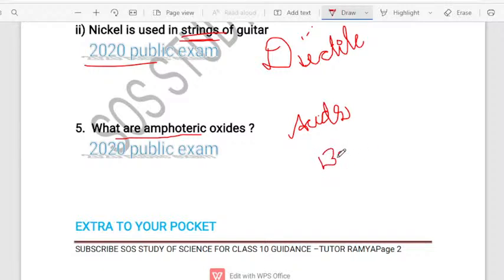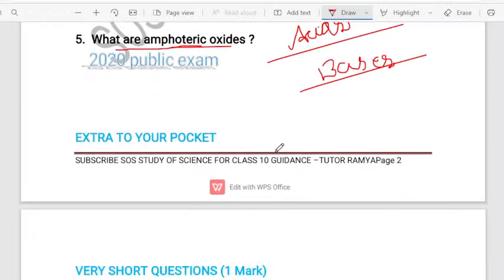You want to note down this very important topic, and you also have to know the examples of amphoteric oxide, that is aluminum oxide and zinc oxide. In this question they have not asked it, but you should know examples of amphoteric oxide. So a metal oxide which reacts with both acids and bases to give rise to salt and water is called an amphoteric oxide. Yes.